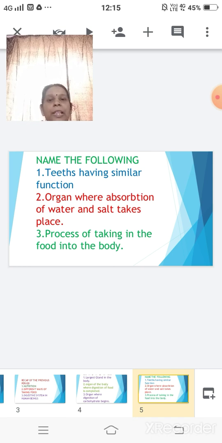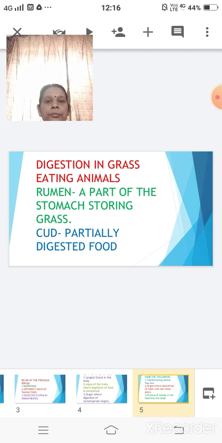Next part, that is name the following. Teeth having similar function. Yes, children, I remember, it's your molar and premolar. Organ where absorption of water and salt takes place. Yes, it is your large intestine. Process of taking in of the food into the body. Yes, it's your first step of nutrition, and it is ingestion.